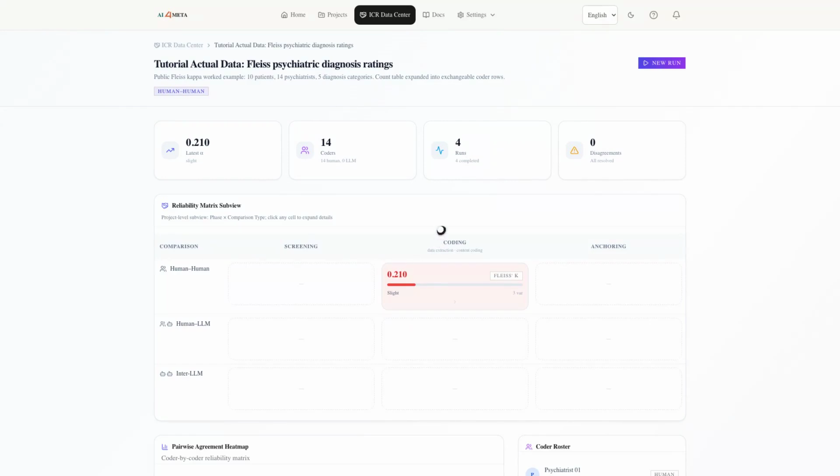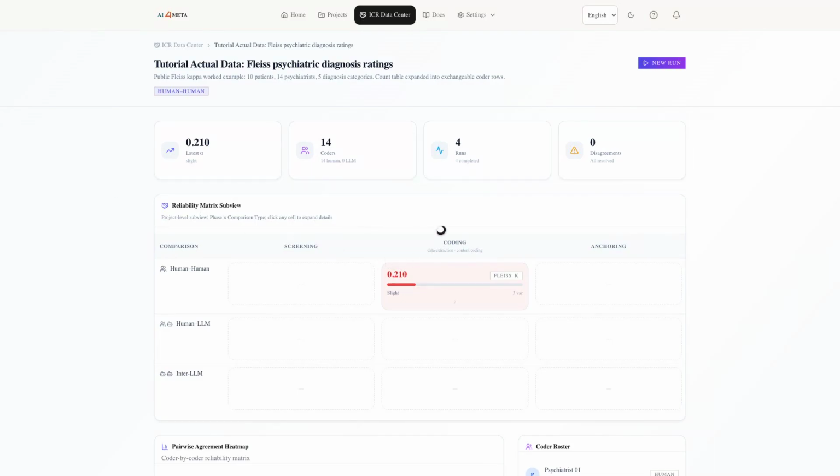This tutorial starts directly inside the ICR workspace, not at login. The data are the public Fleiss psychiatric diagnosis example, 10 patients, 14 psychiatrist coders, and 5 diagnosis categories.